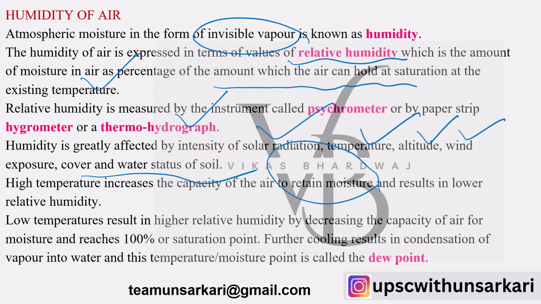You can think of that in North India during the rainy season, when temperature is also high, but then it becomes more moist. Then we feel a lot of humidity in the air. Low temperature results in higher relative humidity by decreasing the capacity of air for moisture, and it reaches 100% saturation point. Further cooling results in condensation of vapor into water, and this temperature is called the dew point. We have already discussed that.